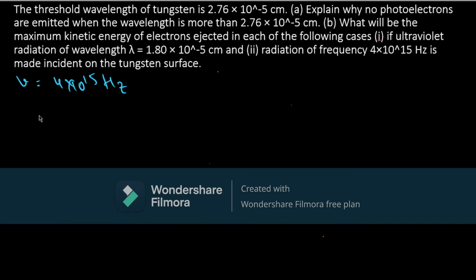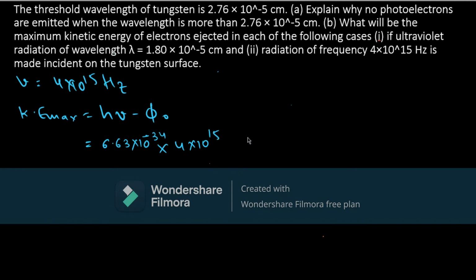From Einstein photoelectric equation, Ke max will be equal to h nu minus work function. I'll not change this in terms of wavelength, because the value is already given in terms of frequency. So 6.63 into 10 raised to minus 34 into 4 into 10 raised to 15, minus